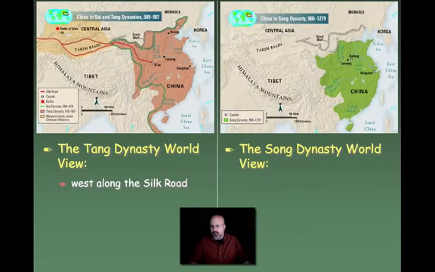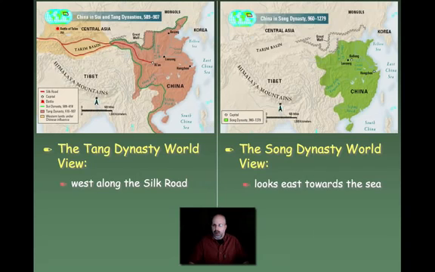Now, the Sung dynasty, on the other hand, has a very different worldview. It looks east towards the sea. So no longer is the Silk Road open. It's not as free to pass. They don't control it. There could have been nomads from the north who were interrupting the trade and the flow of people and ideas from the Western world to China at this point.